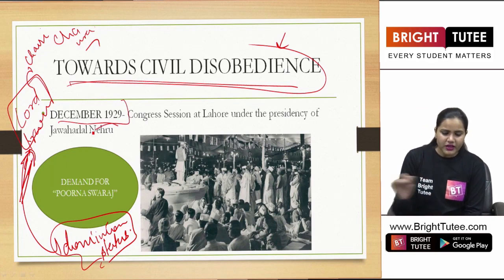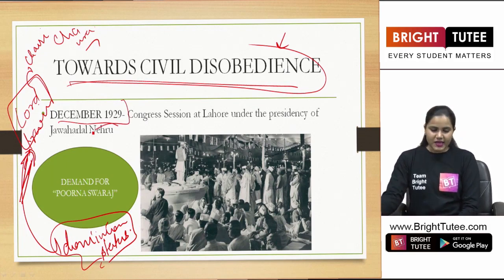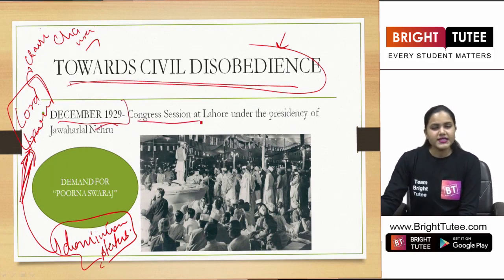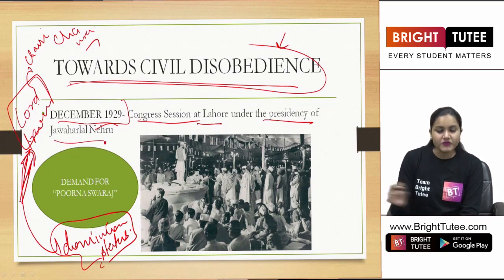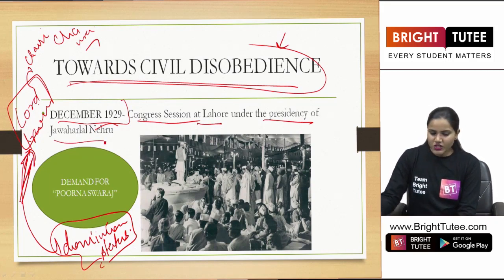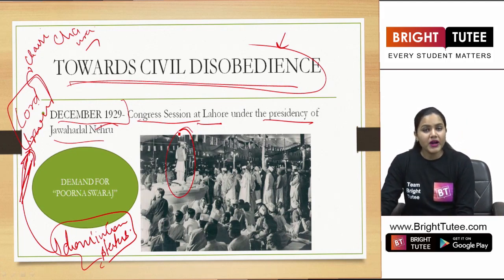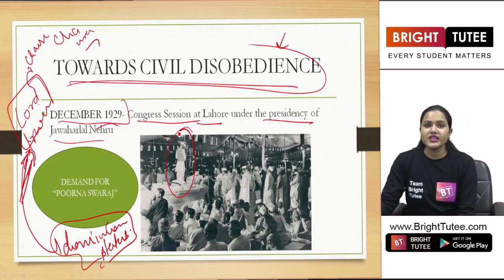So in the year 1929, in December, the Congress session was held at Lahore under the presidency of Jawaharlal Nehru. But a major decision was taken here. Now what was that decision, students?